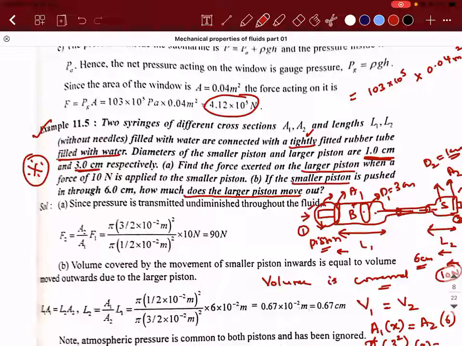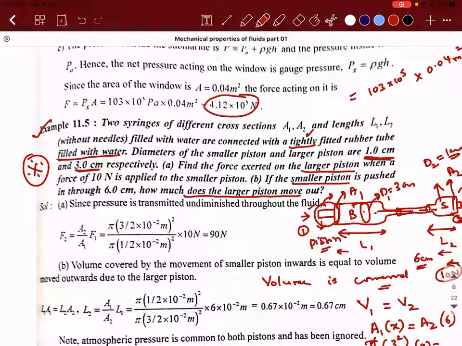Means it is 9 times efficient. Efficiency is what? Output divided by input. Output force is 90 divided by 10. See, this is not a formula actually. Efficiency is generally calculated as output power by input power, but I'm trying to explain for your understanding. So output force is 90, input force is 10. Means you are able to generate 9 times the greater value of what you have put. Suppose you want to lift it to a greater extent. Instead of 0.67, let's say you want to lift it by a few meters. Then you can apply a force which is 9 times less than what is needed to lift the car. So your input is decreasing. That is where the efficiency comes into the picture.